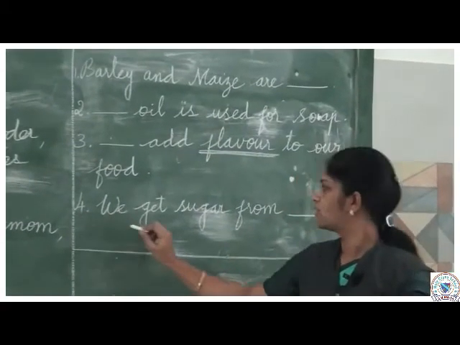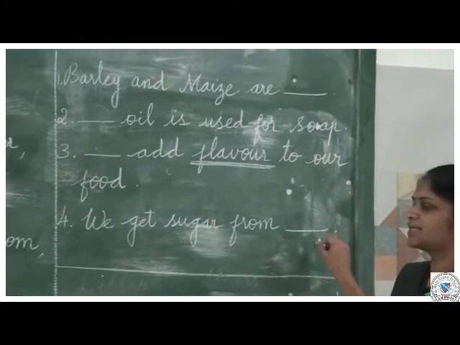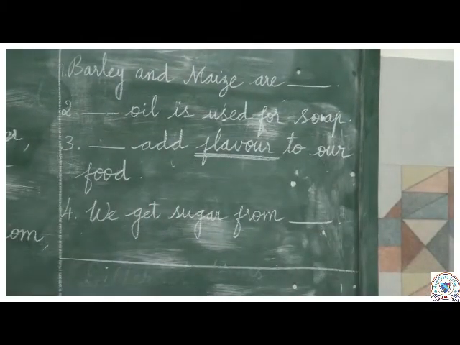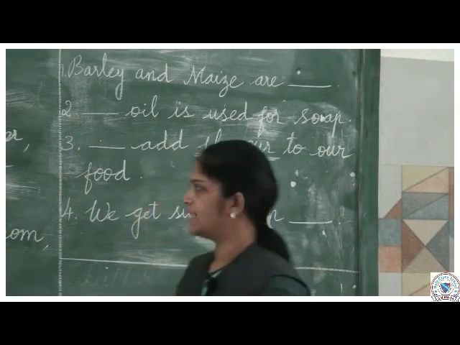Number 4. We get sugar from dash. Where do we get sugar from? We get sugar from either sugarcane or sugar beet. So you can answer either way.